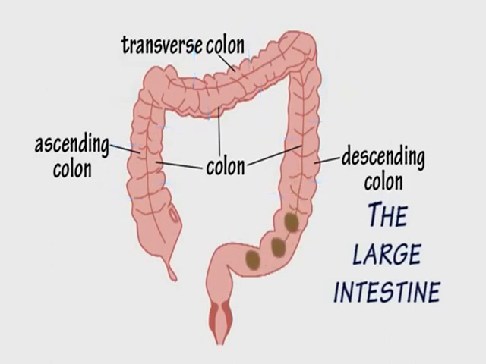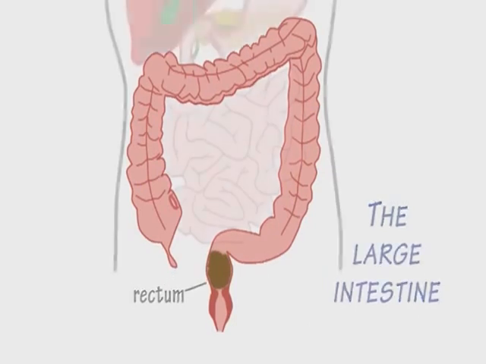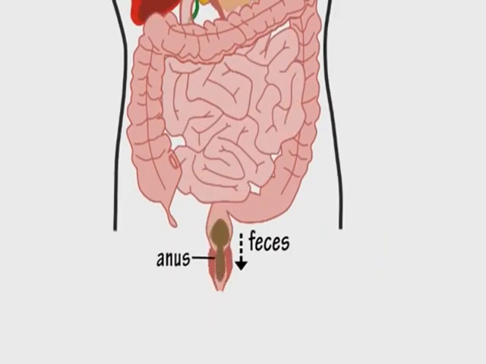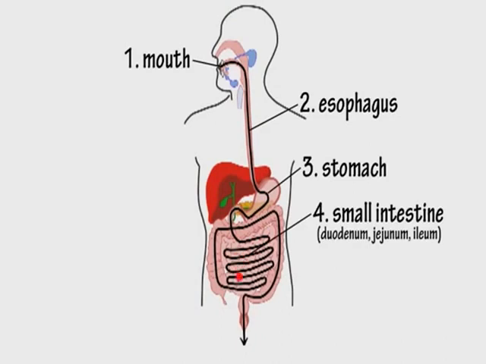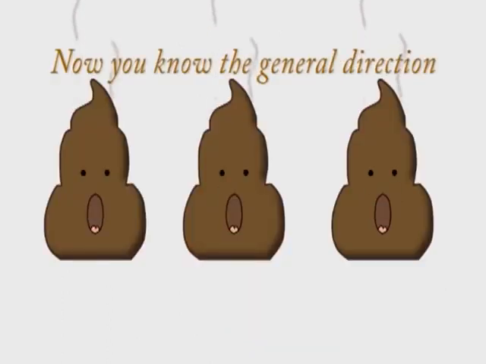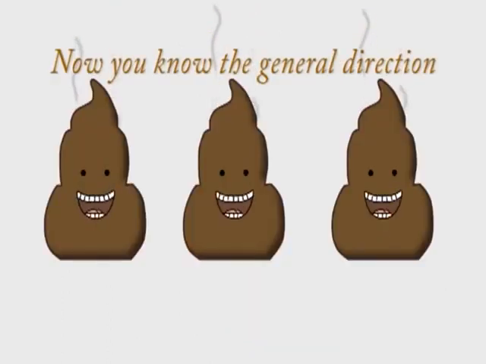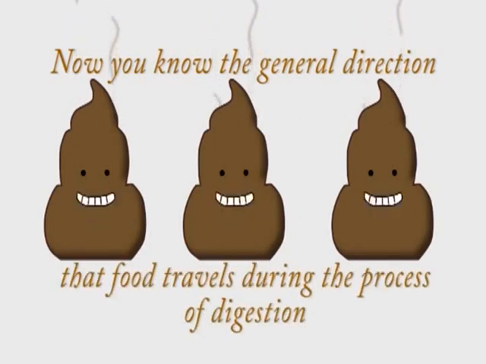And what began its journey as a tasty meal goes out through the anus as waste material. Now you know the general direction that food travels during the process of digestion.